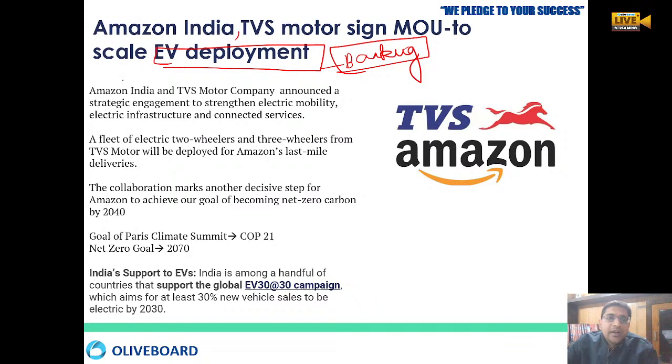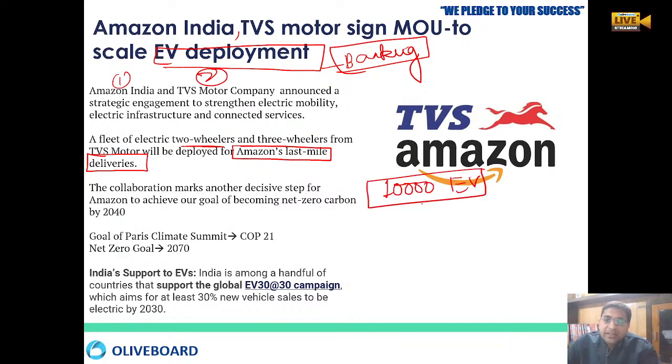All right. So Amazon India and TVS Motor have announced that they have been strategically engaged in developing electric mobility. Okay, electric two-wheeler mobility, and the main focus for Amazon will be last mile deliveries. Amazon has also said that they are going to utilize around 10,000 electric vehicles in the country for last mile delivery. Okay, 10,000 vehicles. That is why they have collaborated with TVS for the same purpose.